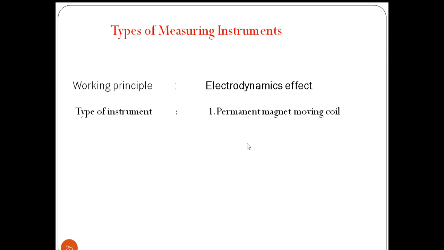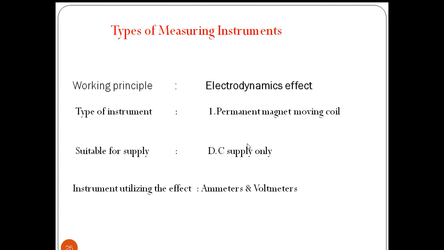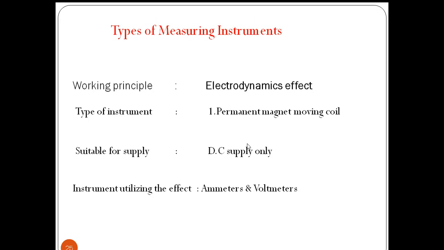Second type of working principle is electrodynamic effect. Based on this effect, the meter working will be PMMC meter, permanent magnet moving coil type meter, and it is suitable for direct current supply only. It is used for only DC supply. The instruments utilizing the effects are ammeters and voltmeters.